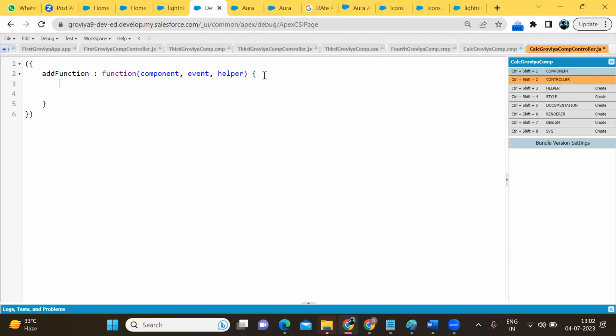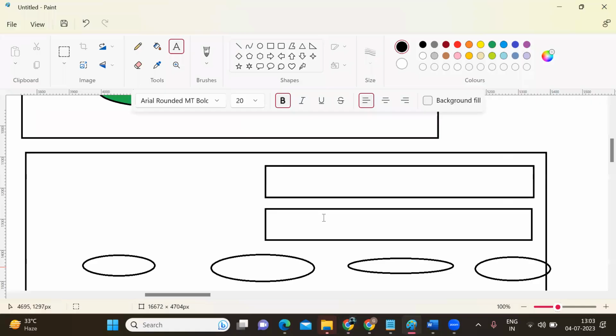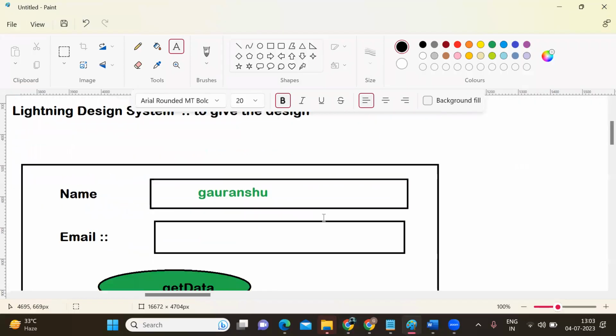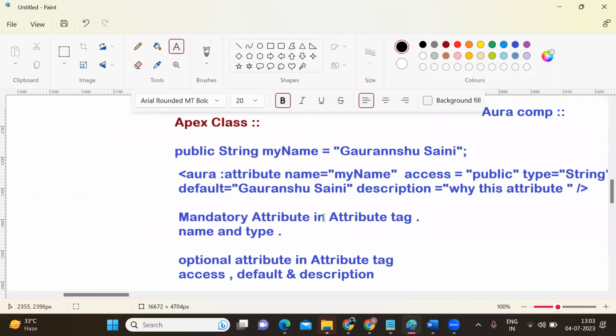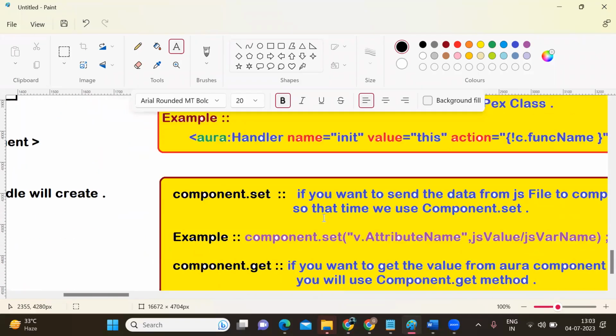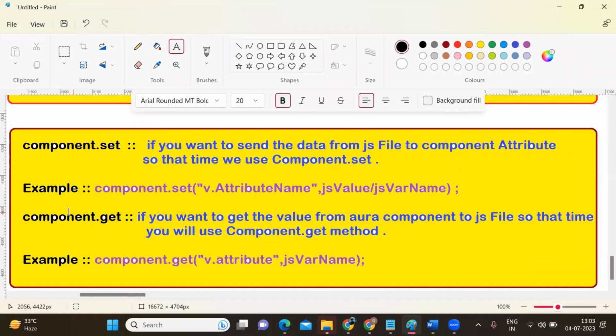How can we get the value from the component file in the JS file? How will the value come into the JS file from the component? Please tell me. How can we get the value of a component attribute in the JS file? Which method will we use? Component dot set, component dot get. Yes. If you want to get the value from the Aura component in JS, use get. So I'm going to use the get function.